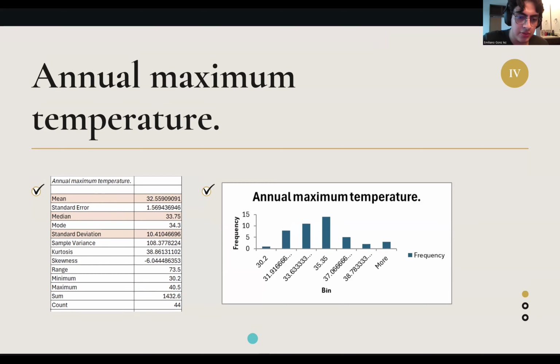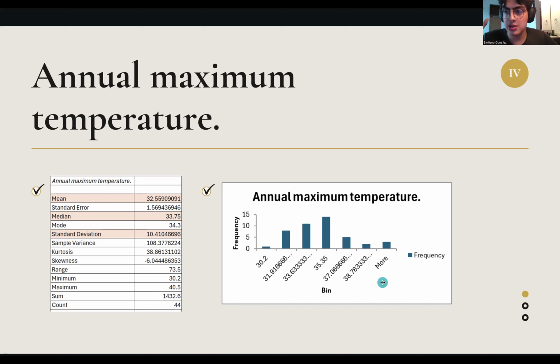Which being related with the maximum and minimum, we can see that the minimum was 30.2 and the maximum 40.5, being closer to the minimum value than the maximum value, meaning that more values will be scattered in this area. And as we can see with the standard deviation, more values are between 31 degrees Celsius and 35, more or less. And because the standard deviation is so high, we can see that the maximum temperatures were not really close or really constant. So the standard deviation gives this value.